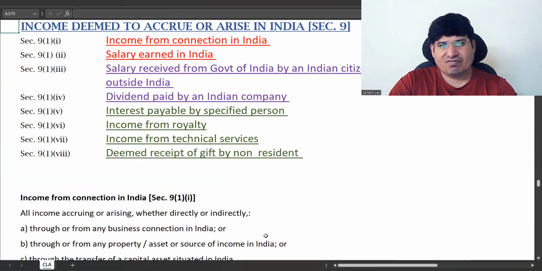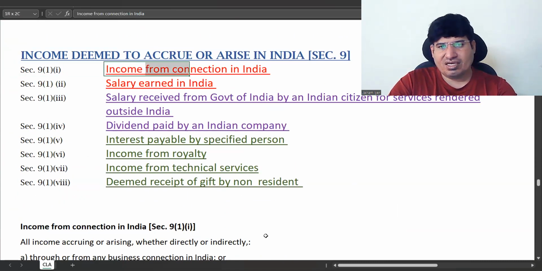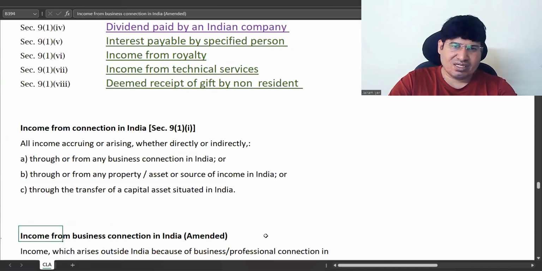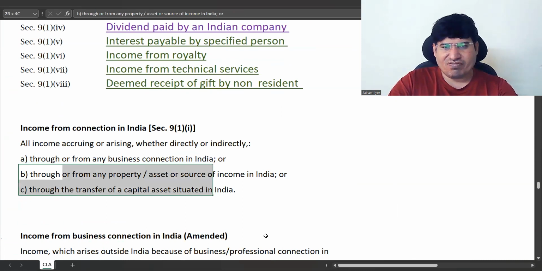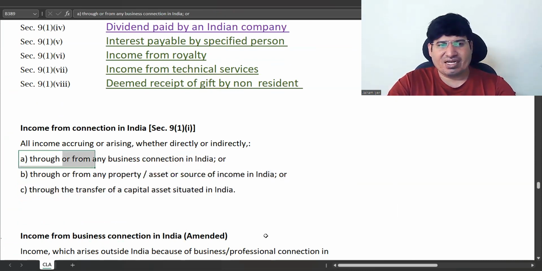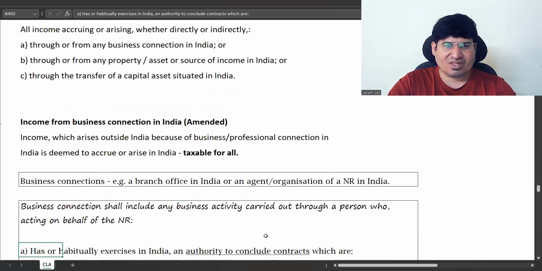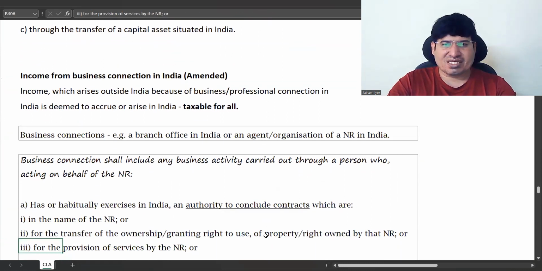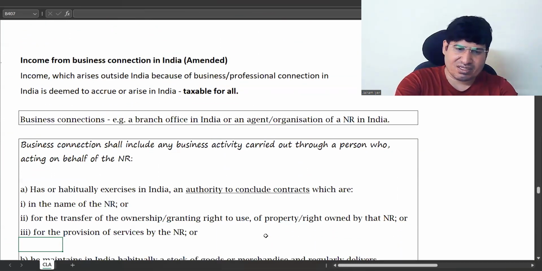Okay, so we are examining this first point, income from connection in India. This point had 3 subpoints, out of which second and third were straightforward for us, correct? And the first one we are seeing is income from any business connection in India. So what is business connection? Let us examine business connections.